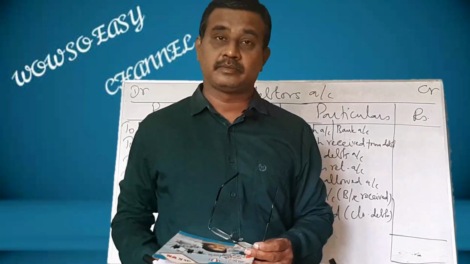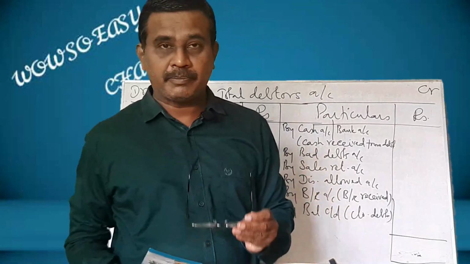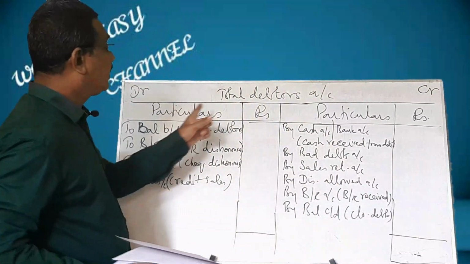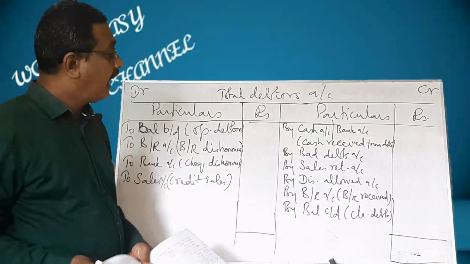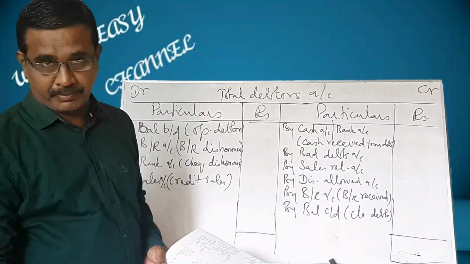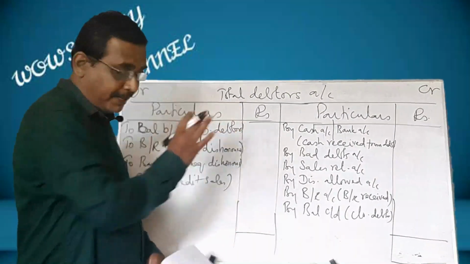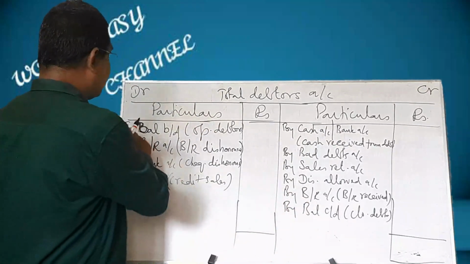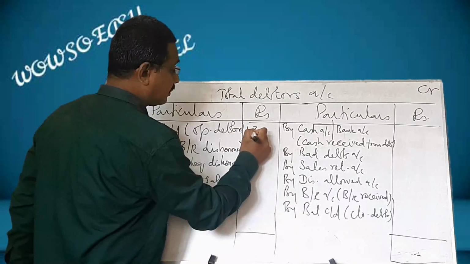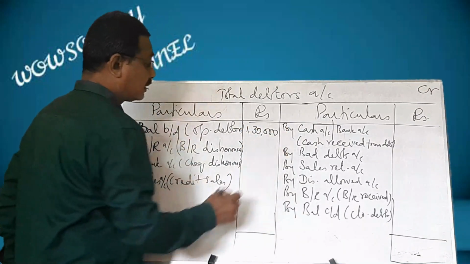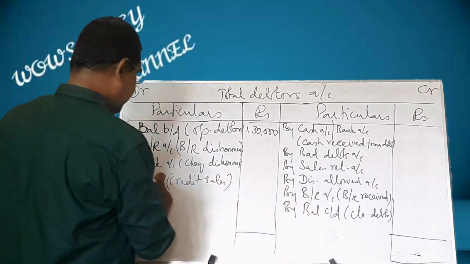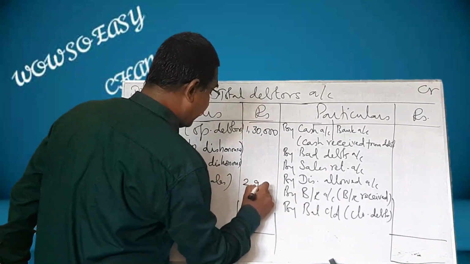Shall we prepare total debtors account? I have written the total debtors account, and I am going to take the amount given in the problem and apply it in the format. First one, opening debtors is given 1,30,000. This is 1,30,000. And credit sales is given 2,90,000. Here is credit sales 2,90,000.